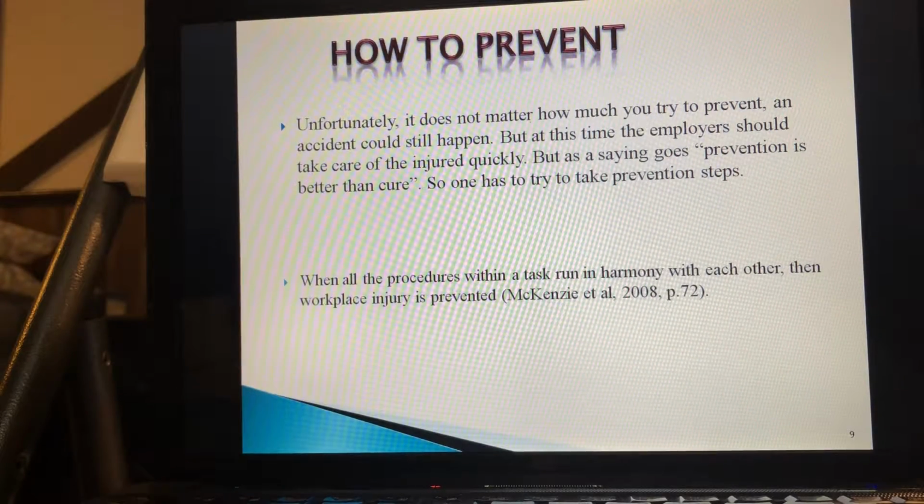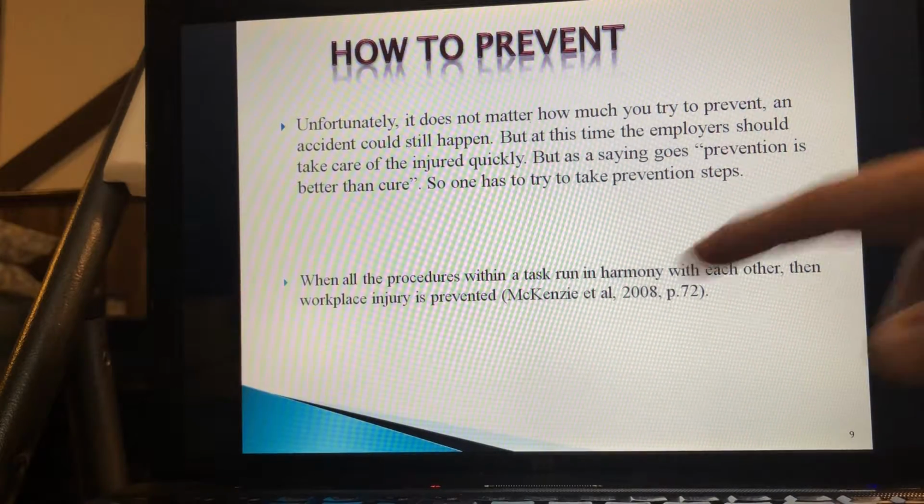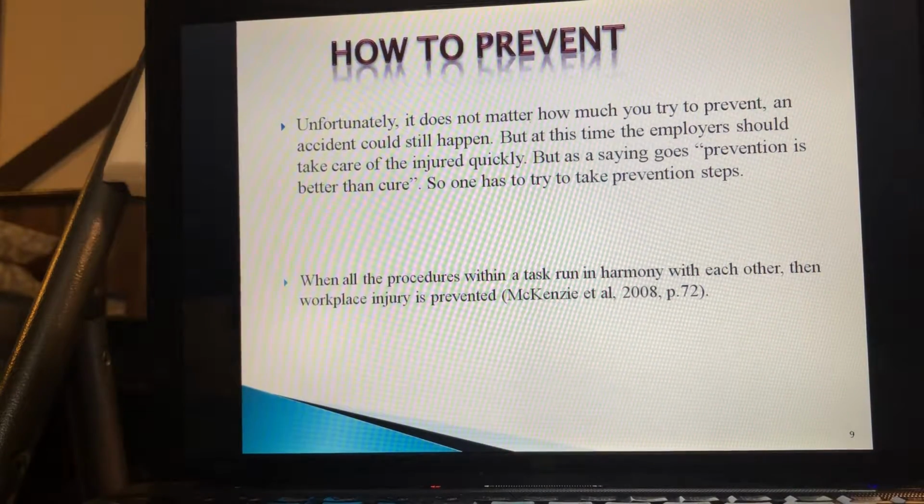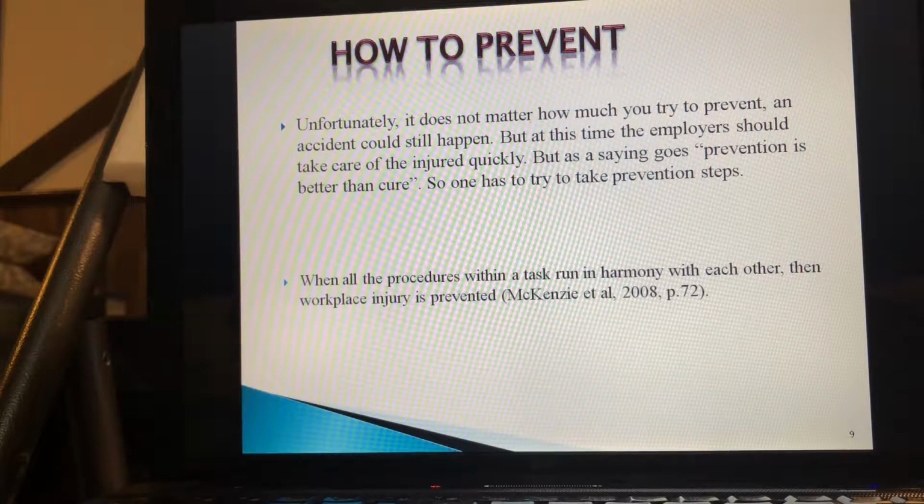So yeah. And there is a quote from McKinsey that I took from an article. It says that when all the procedures within a task run in harmony with each other, then workplace injury is prevented.